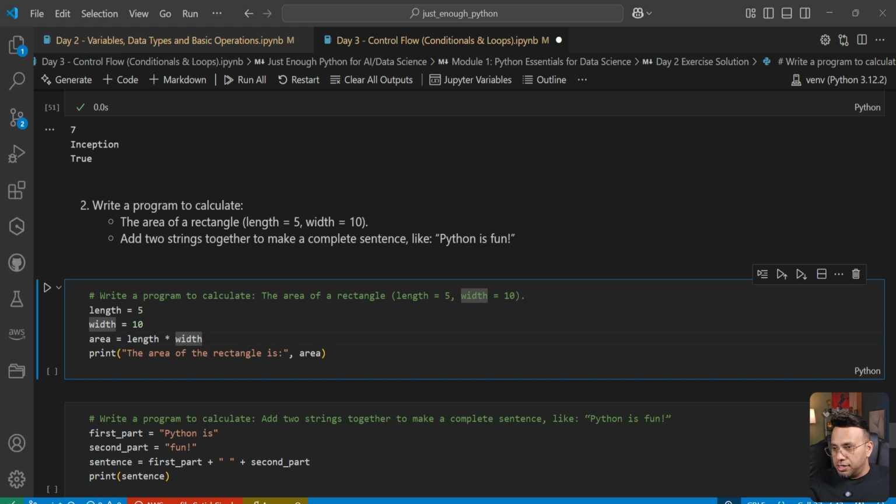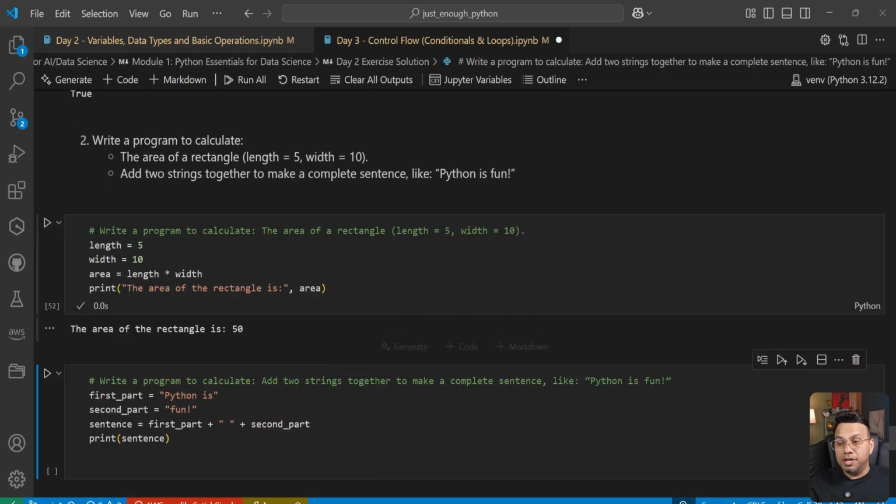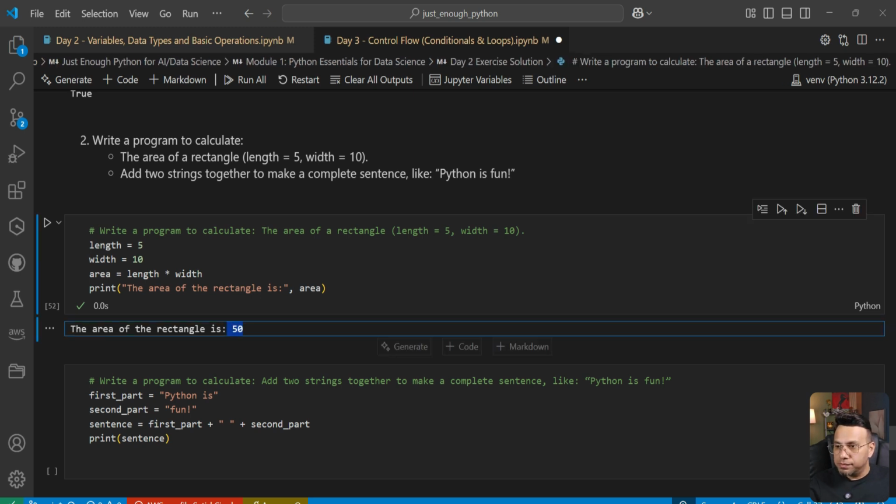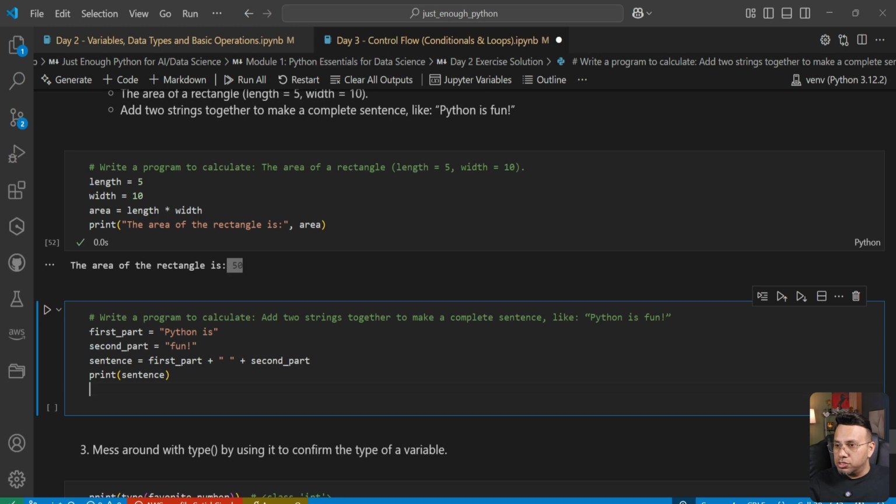The solution is right here. Length is 5, width is 10. We have a new variable named area, which is length into width, and then we can print the output. The area of rectangle is 5 into 10, 50. And then the next question.